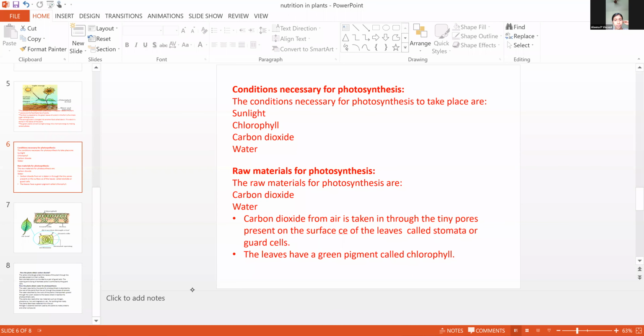Yes, ma'am. Okay, the same thing I said here, that is stomata. The leaves have tiny pores and they receive the carbon dioxide through those. And the green pigment is called chlorophyll. Okay. Shall I go to the next slide?